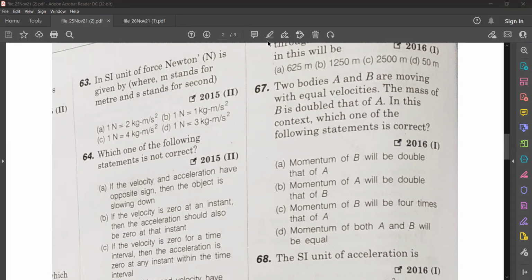We'll see some previous year physics questions of MBA. Okay, all of you see question number 67.